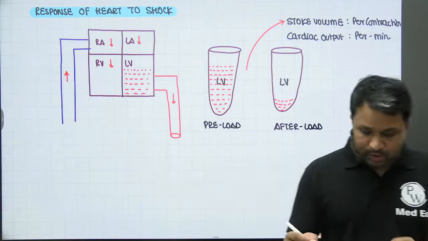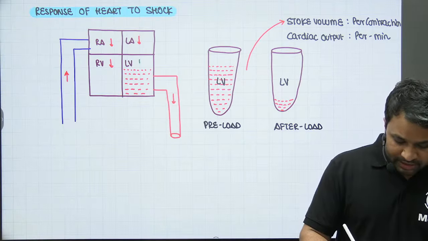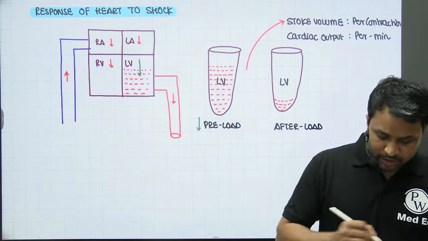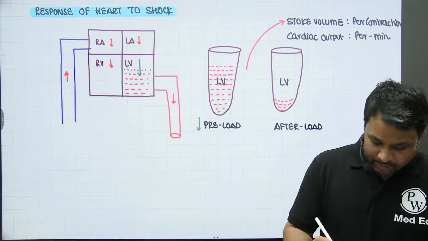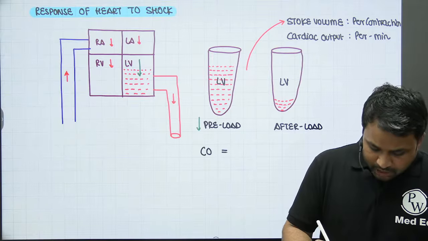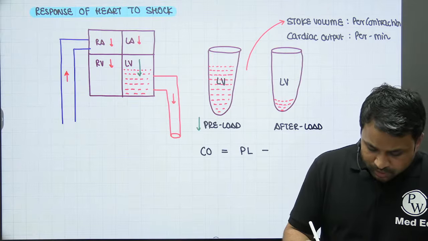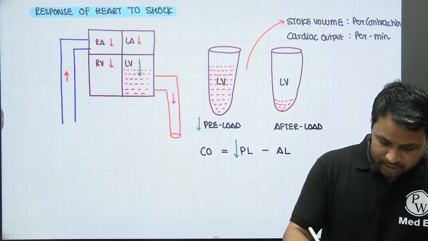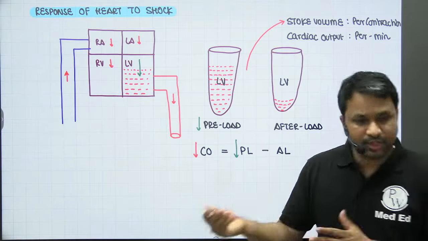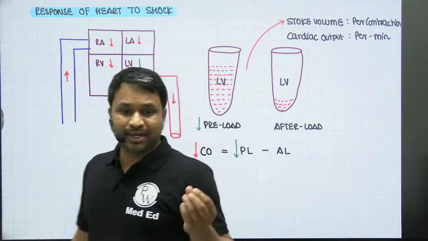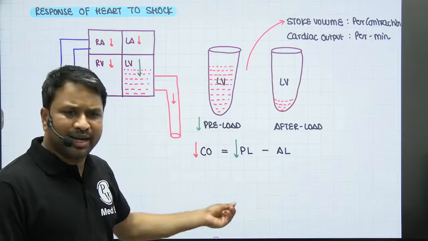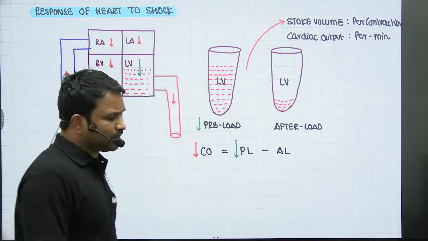Now, as we all know, the amount of blood coming into the left ventricle is going to reduce because circulating volume is less. So preload is going to reduce. If preload reduces, what will happen to cardiac output? The cardiac output can be simply measured as preload minus afterload. If this value decreases, the overall cardiac output will also decrease. Simple, right? So what is going to happen to the cardiac output in shock? It reduces, because of this particular component, right?